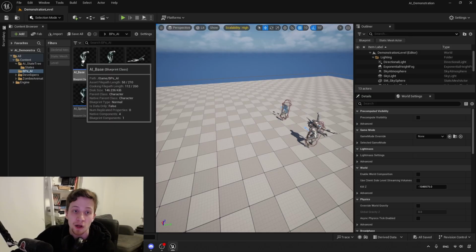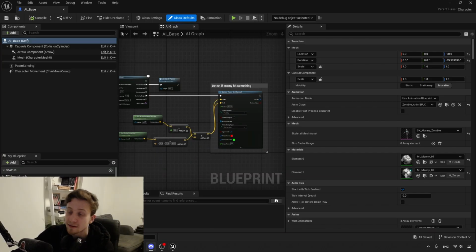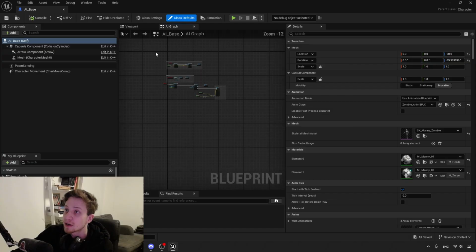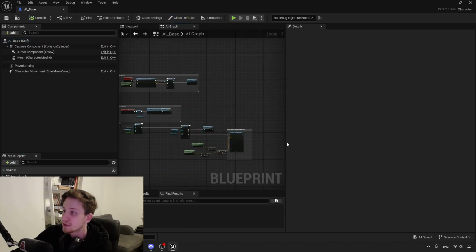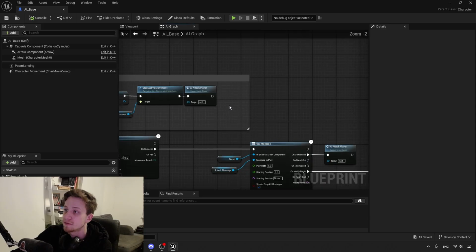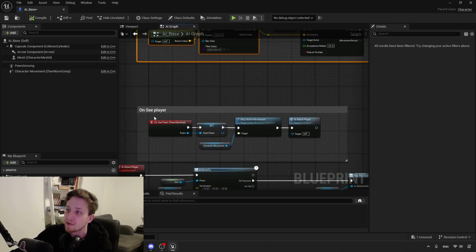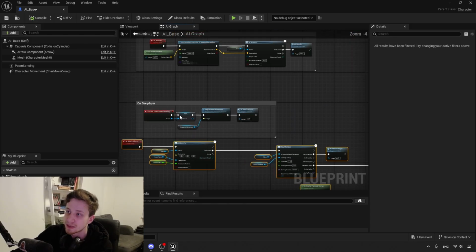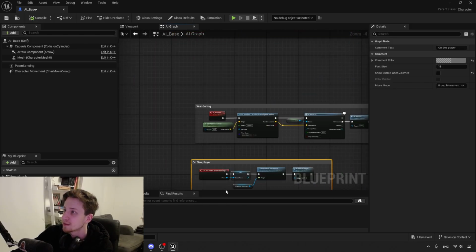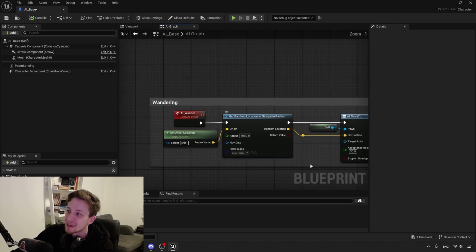First, let's look at how the AI looks by itself. We're going to have here a dedicated AI graph just to keep it nicely organized, and we can see that we have really just about 3 different states. We have a wandering state, we have a see player state, and we have an attack state that's not commented, which is stupid, but let's ignore that. Let's look at our wandering state.